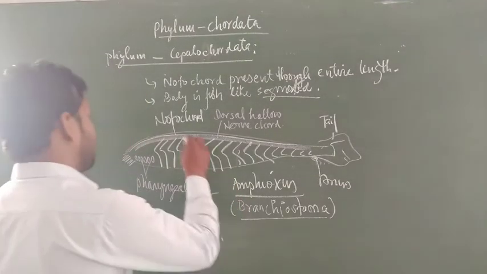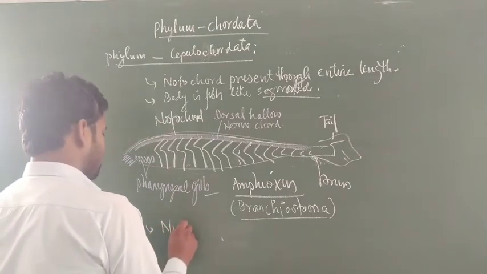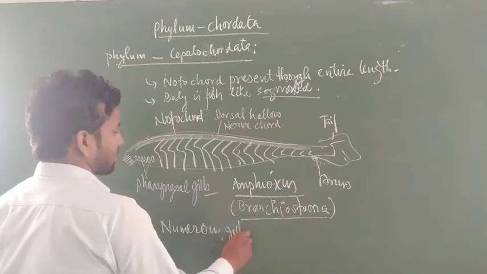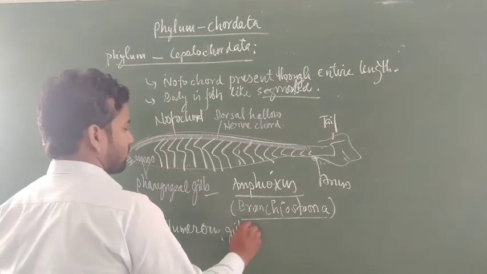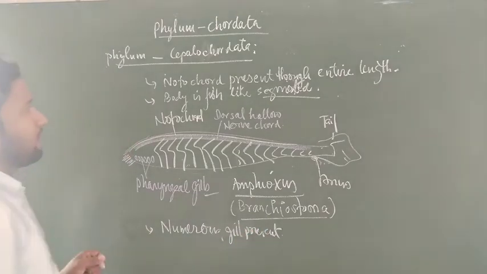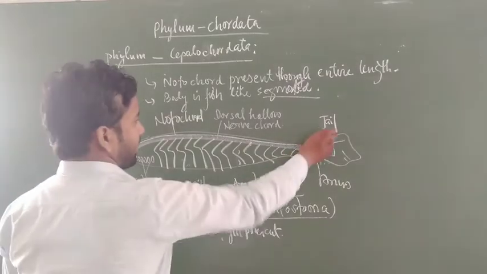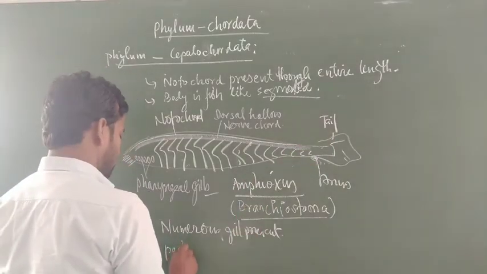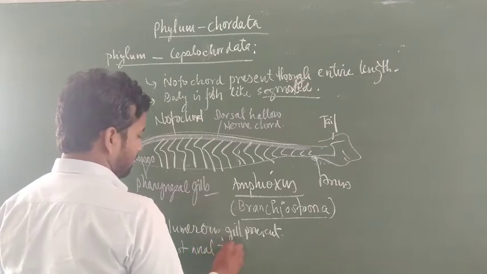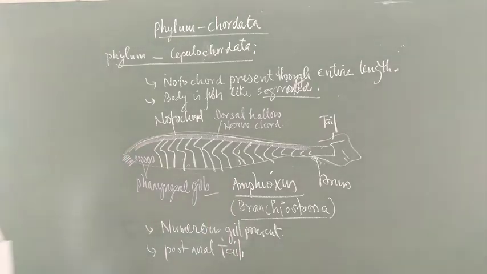Now this possesses many other characters like numerous gills. You can say pharyngeal gill slits are found, gills are present in this case. And one of the important features is that they have a post-anal tail. This is another important feature of the chordates.